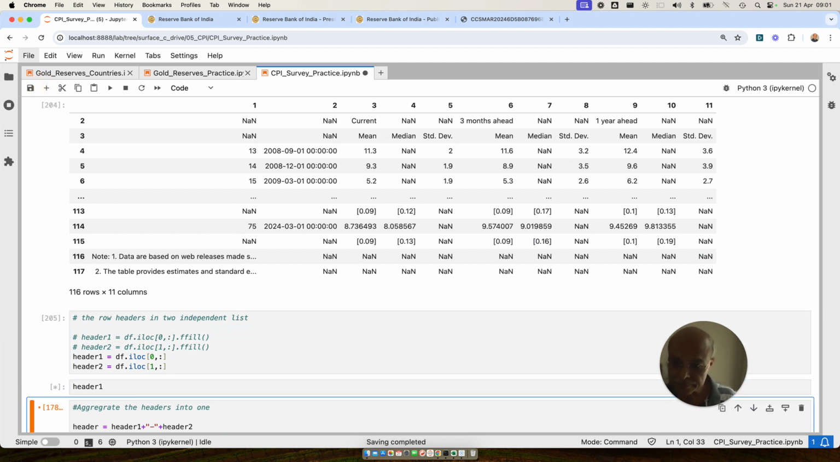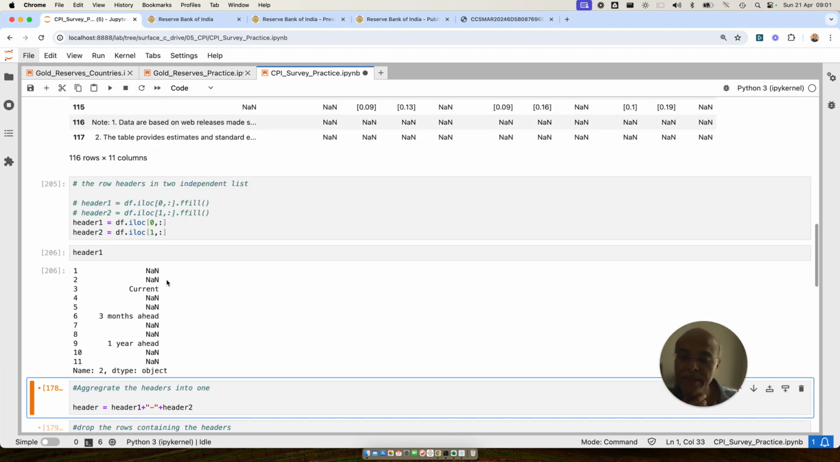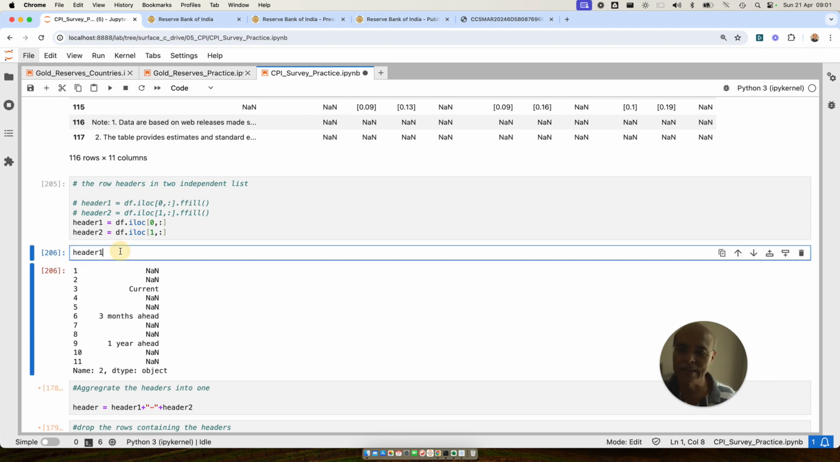So header 1 will look something like this. We have got nan, current, 3 month ahead, etc., 1 month ahead, and render. These are not the headers that you want. You want a clean header, right? The current should be current, 3 month ahead should be 3 month ahead, like that. And that is why you have to do fill, and then you do this.